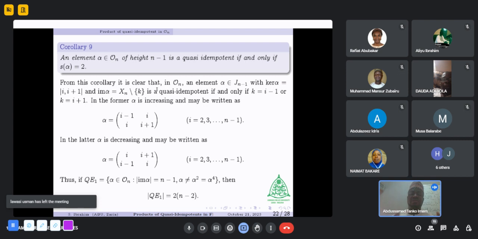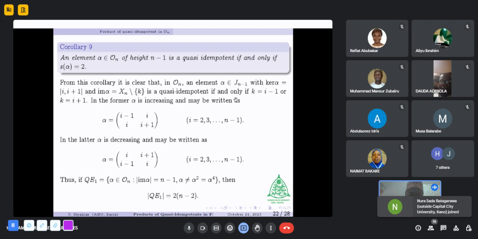So we now restrict ourselves to J_{n-1}. We now have the following corollary. An element alpha in On of height n minus 1 is quasi-idempotent if and only if shift of alpha equals 2. So in J_{n-1}, all those elements in which shift of alpha equals 1 are the idempotents, and all those in which shift of alpha equals 2 are the quasi-idempotents. From this corollary, it is clear that in On, an element alpha in J_{n-1} with kernel {i, i+1} and image X_n minus {k} is quasi-idempotent if and only if the missing point in the image is i minus 1 or i plus 1.